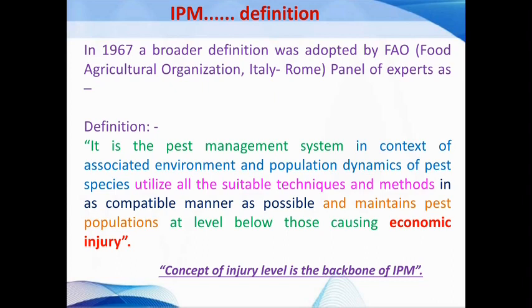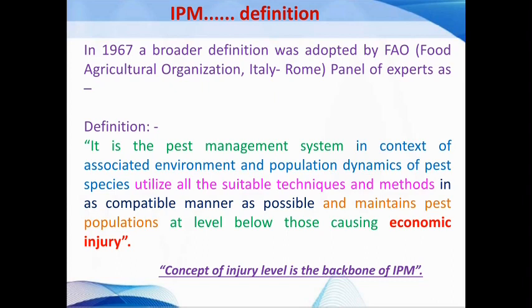Here the main objective of IPM is to maintain the pest population at levels below those causing economic injury. Economic injury level is the lowest pest population density that will cause economic damage. The objective is to maintain the pest population in the agro ecosystem below the economic injury level.